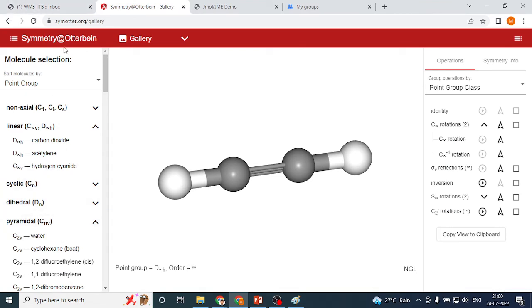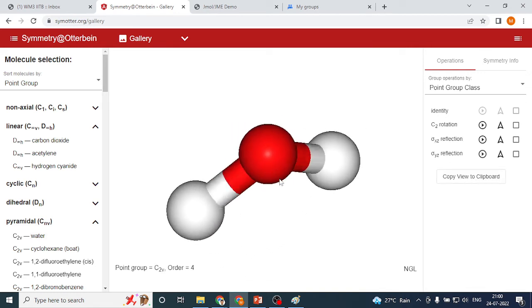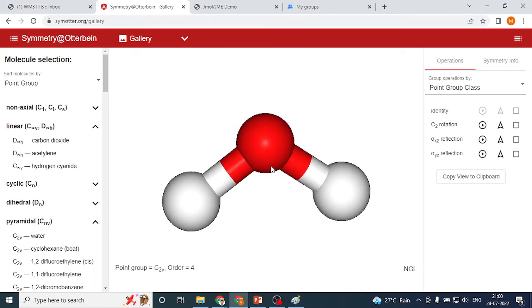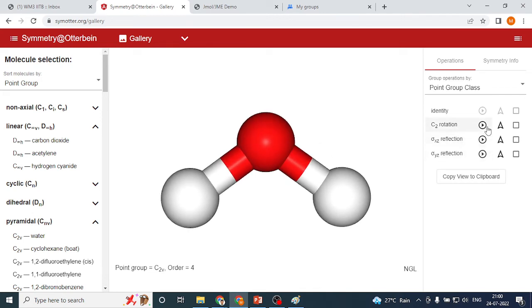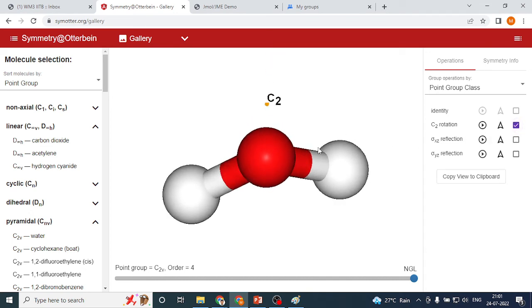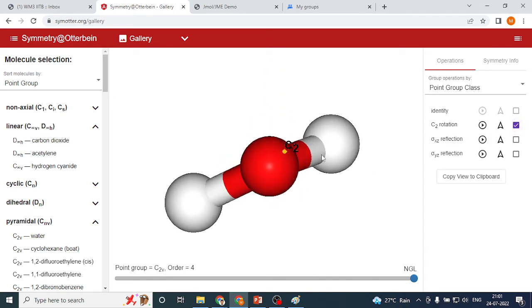What I have is this website, symmetry at orderb. Here you can visualize some cool molecules and their symmetry properties. For example, C2v water is there, and here it is. You see the 3D structure of water. I think you have visualized this one earlier also. On the right side you see the point group classes, and I will operate the C2 operation here. So let's operate this. See, there is a C2 along this line passing through the oxygen atom. I can click here, and you see it is written here, C2 is coming just up the oxygen.